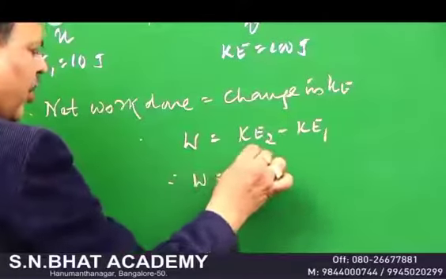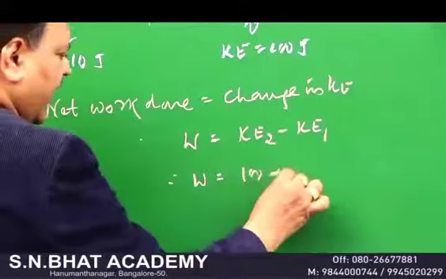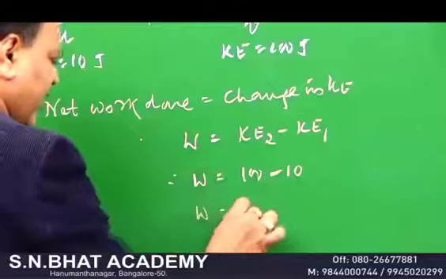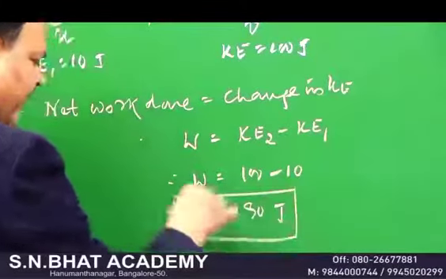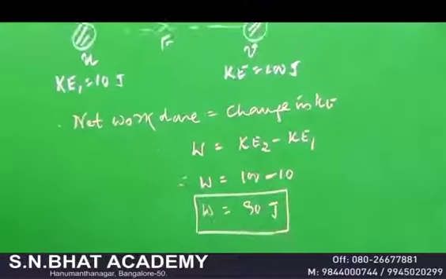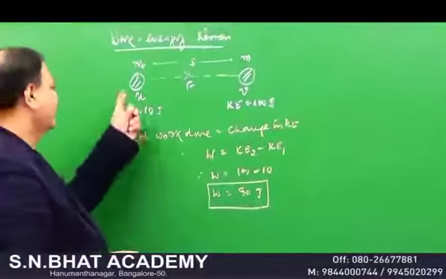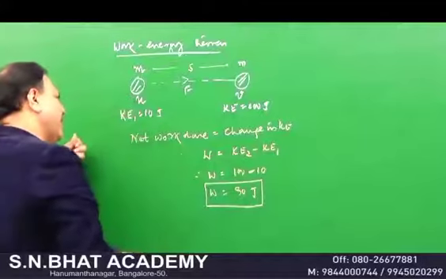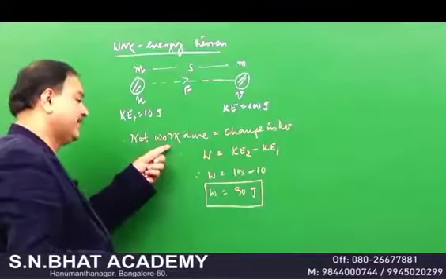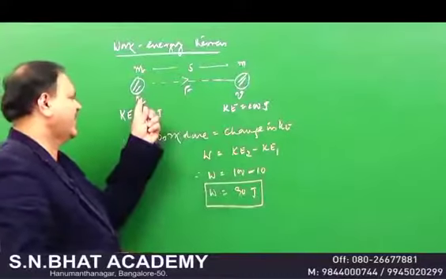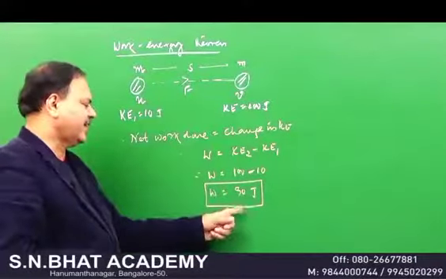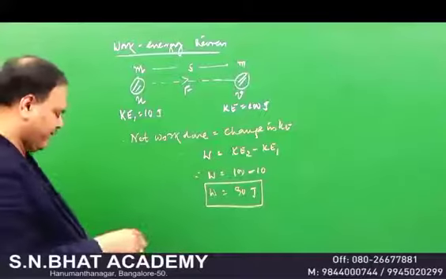Therefore, KE2 is equal to 100 and KE1 is 10. Therefore, your work done is equal to 90 joules. This is the meaning of what is known as a work energy theorem. So here is a body, you apply the force, work is done. If you ask me how much work is done, calculate final kinetic energy and initial kinetic energy. That's a change in kinetic energy that will give you the work done.